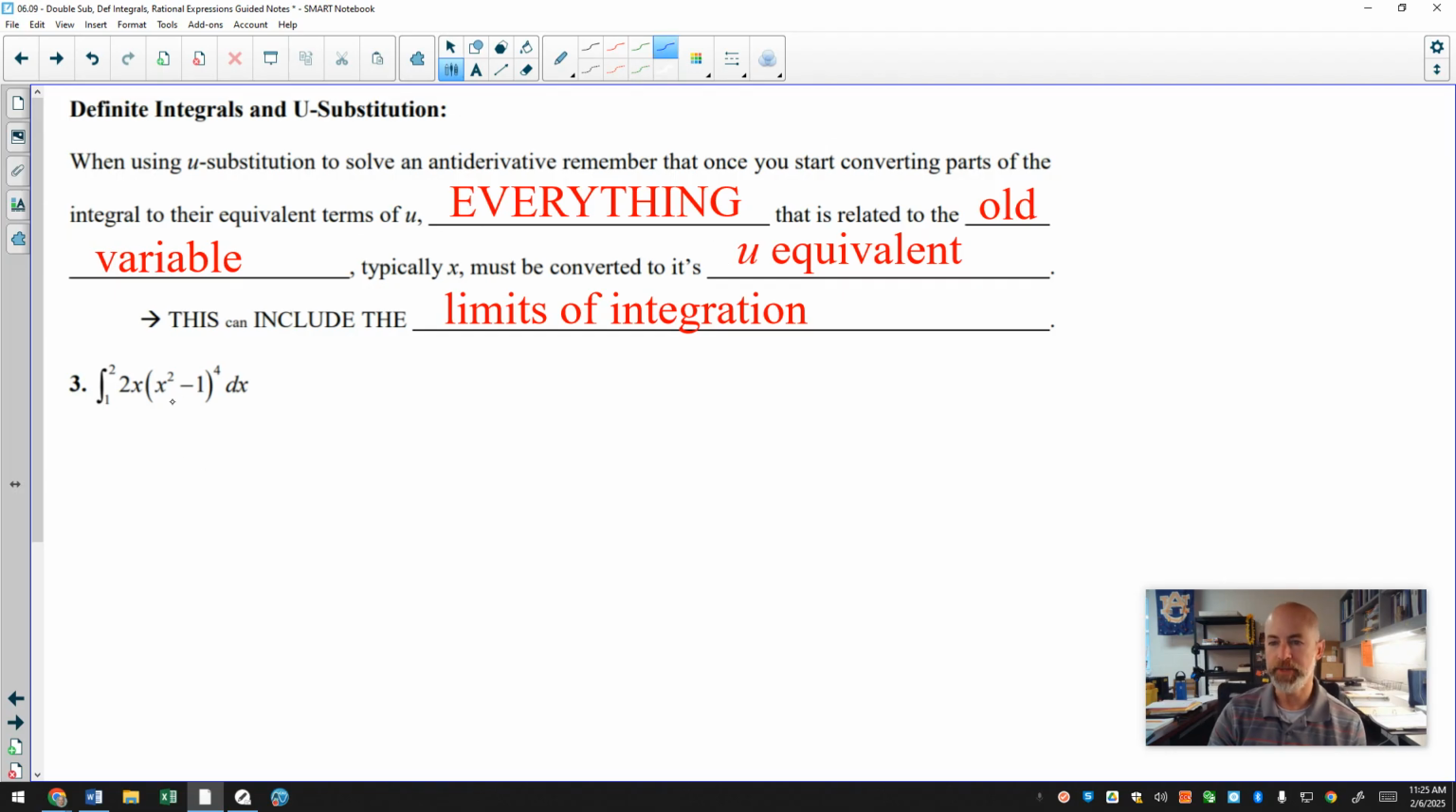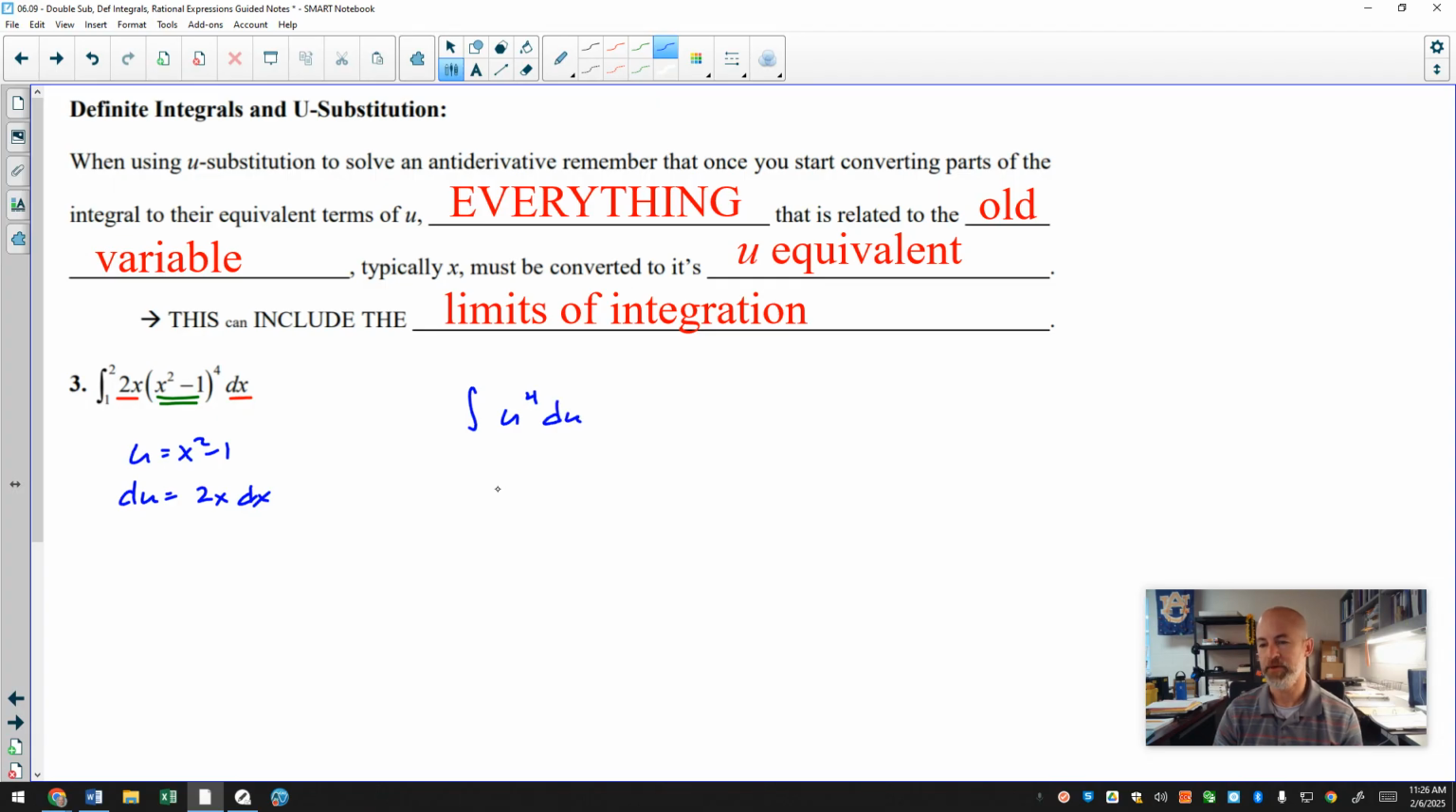I'm going to go a little bit quickly because this is a fairly clean u substitution. I'll let u equal x squared minus 1. du is 2x dx. I have the 2x dx ready to go, so that's going to be replaced with my du. The x squared minus 1 is my u, and so my new antiderivative is going to be just u to the 4th du.